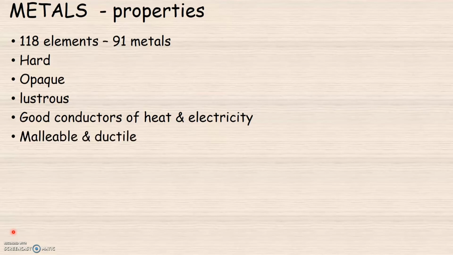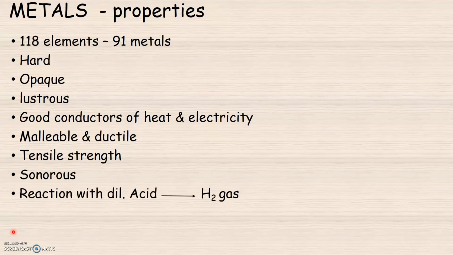Metals are also malleable and ductile, which means they can be beaten into sheets and drawn into wires. Metals also have a very high tensile strength, which means they can withstand longitudinal pull. We have also learned that metals are sonorous, which means they produce a resonating or a ringing sound when they are struck. And when metals react with dilute acids, they liberate hydrogen gas.